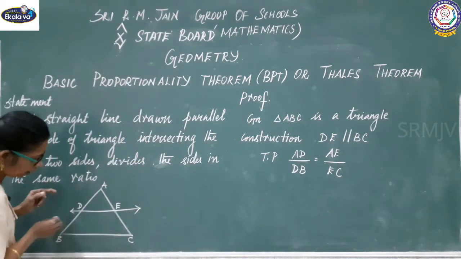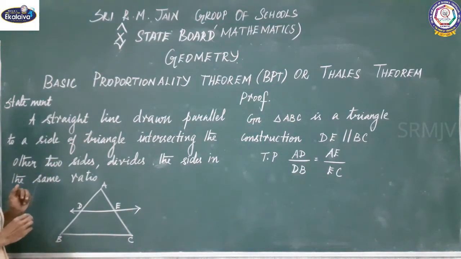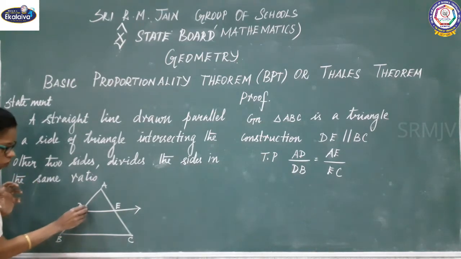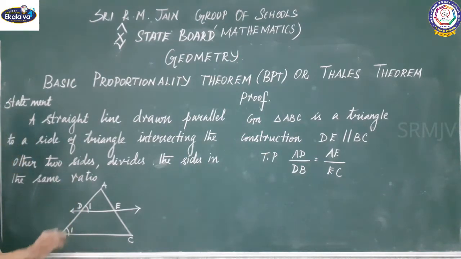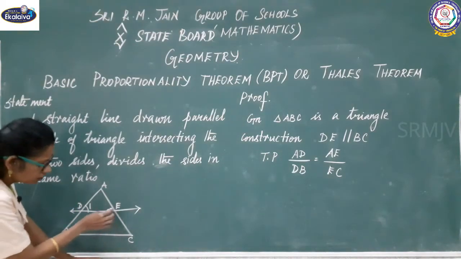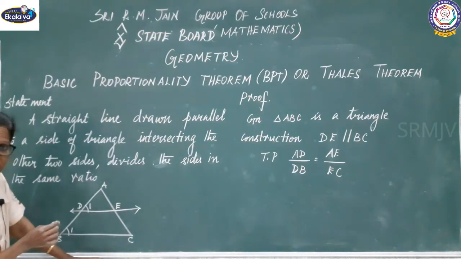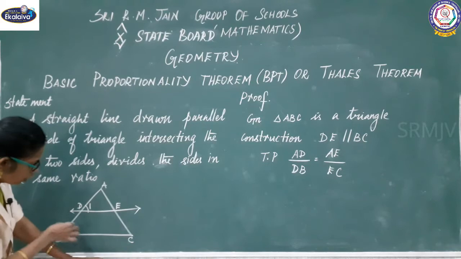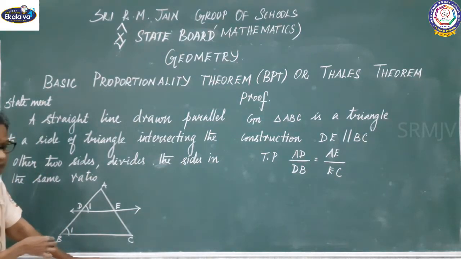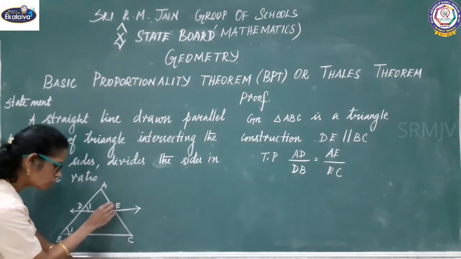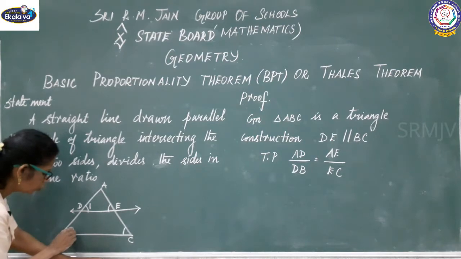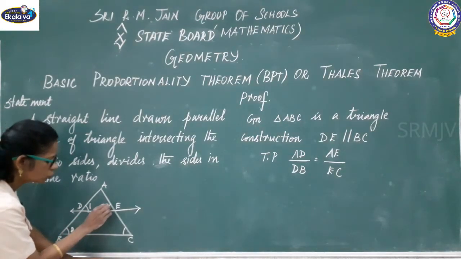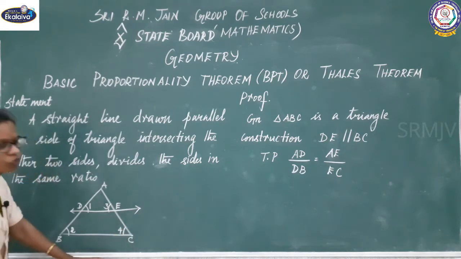First you see DE parallel to BC. That means AB will act as a transversal, right? So this angle is equal to this angle, right? The same way, AC will act as a transversal because DE and BC are parallel. That means this is equal to this, right? This one you should label 2, this one 3, this is 4, right?